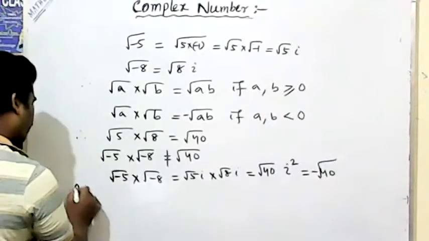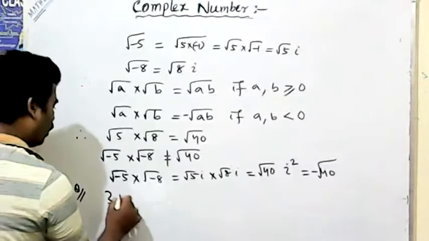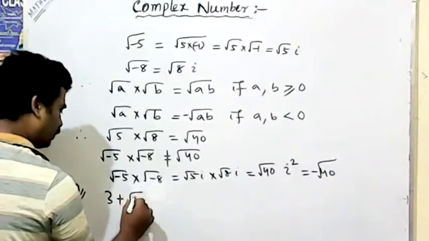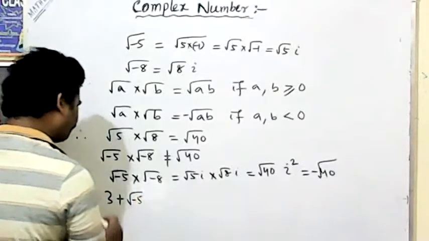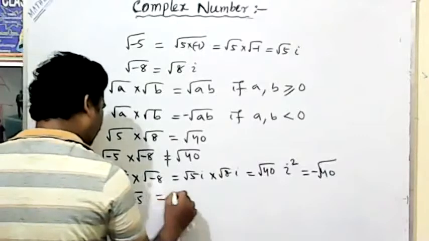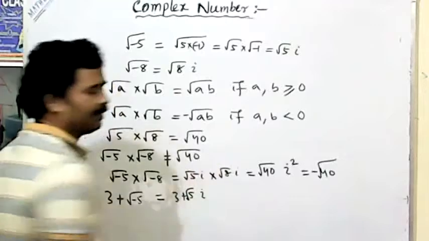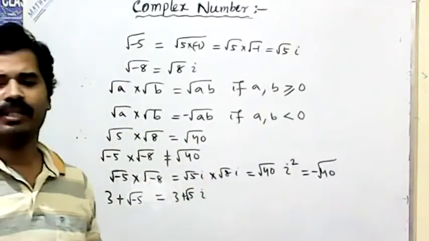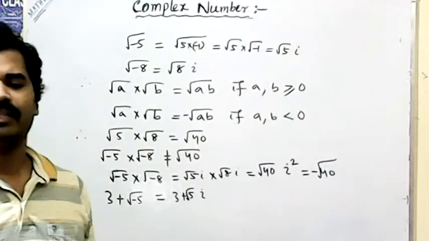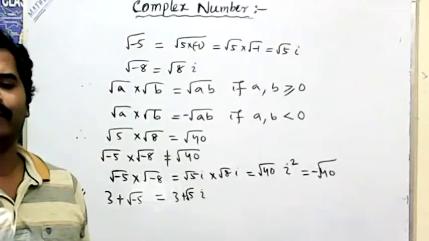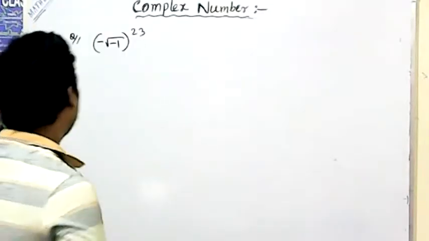If some questions are given, suppose 3 plus root minus 5, that means what? 3 plus, that is the root 5i. So in the same way, we can do another question. How to solve the different one? What will the answer be?